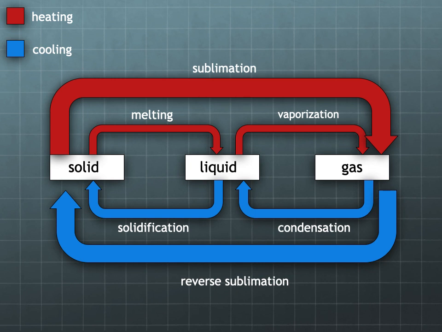Then for cooling, if we start with a gas and get a little bit colder and get to a liquid, that was known as condensation. Looking at liquid, if we get even colder, we will eventually get to a solid, and that's known as solidification. And going back to gas, if we go from gas straight to solid, skipping over liquid, remember that was reverse sublimation. This is just a handy little tool that you can use to quickly review these different physical changes through heating or cooling.